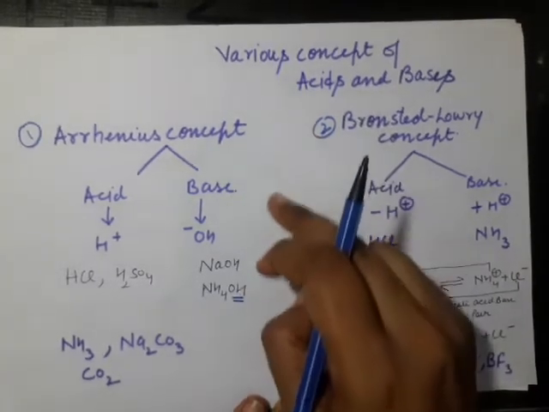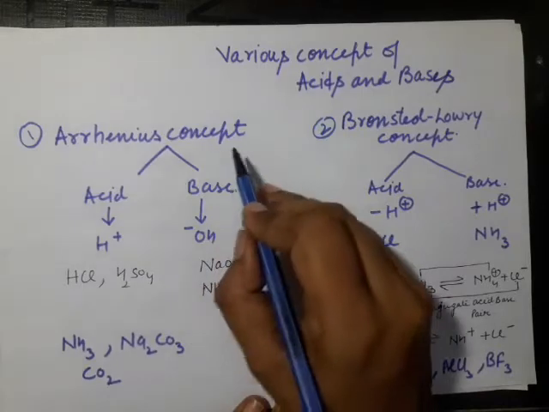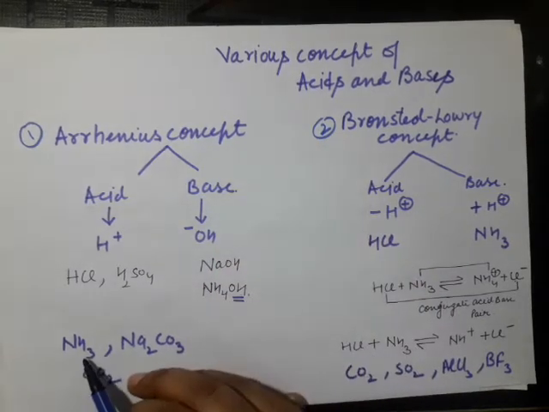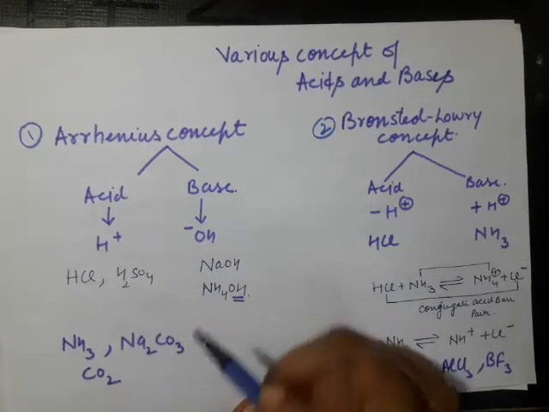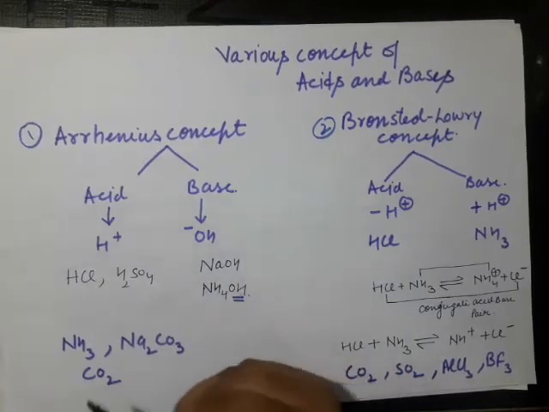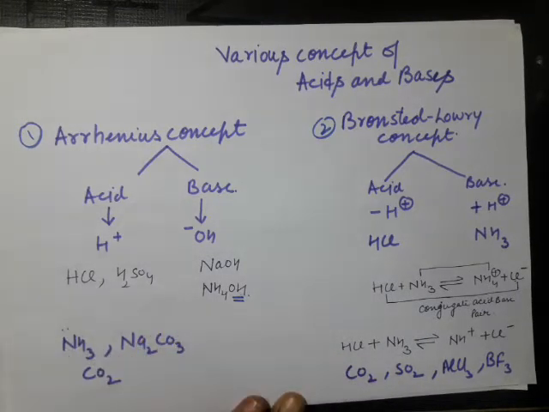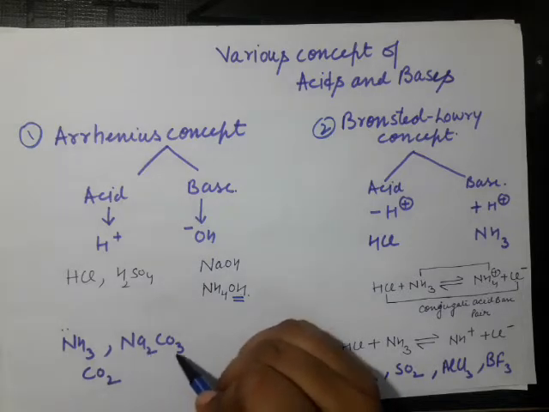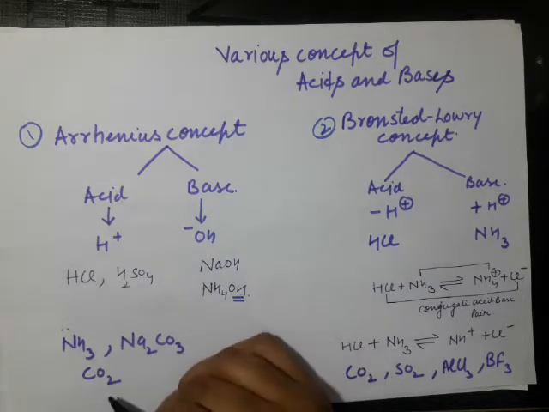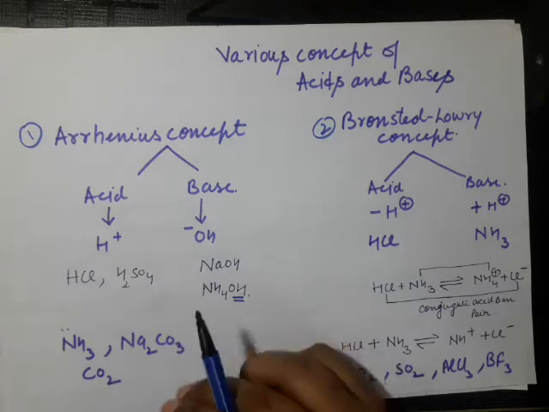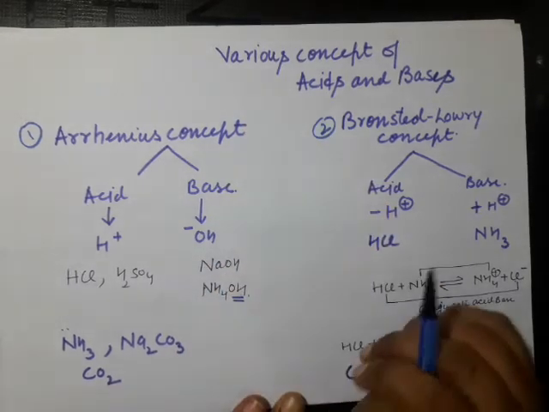But there is a certain limitation also. Arrhenius cannot explain certain molecules which are behaving like a base, as well as some which are acting as an acid. For example, ammonia is showing basic character, Na2CO3 is also showing basic character, and CO2 is showing acidic character. It's not explained by Arrhenius.